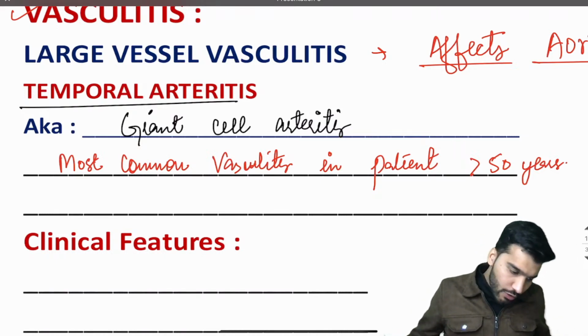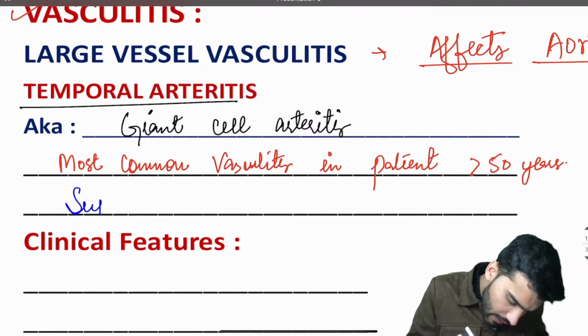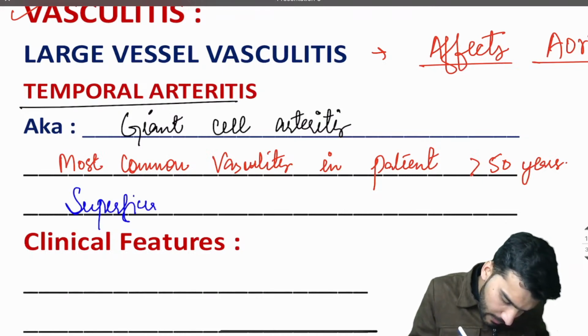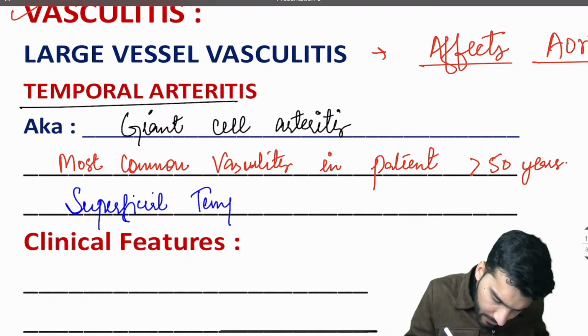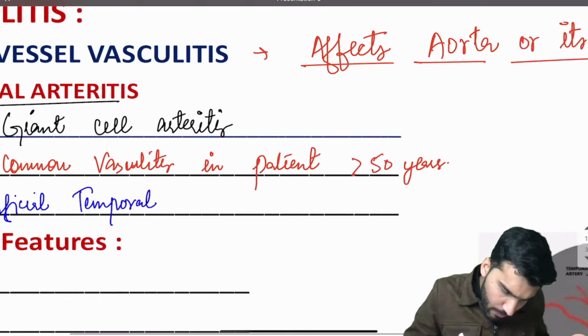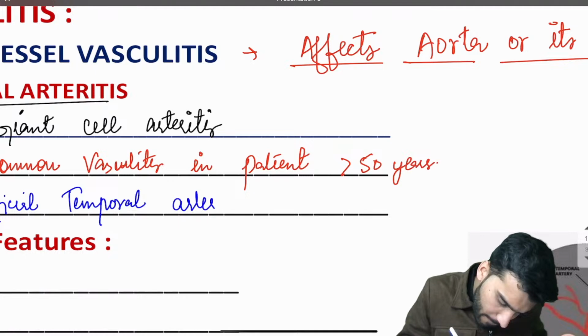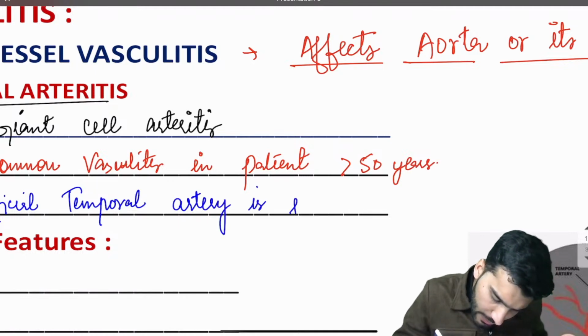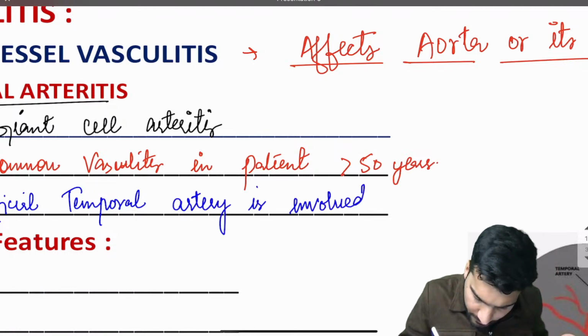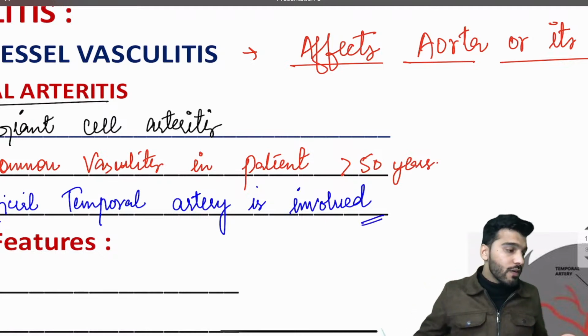Can any one of you tell me what is the artery involved? Sir, the artery involved is the superficial temporal artery. Can you tell me the superficial temporal artery is a branch of which artery? Anyone in the comment section?